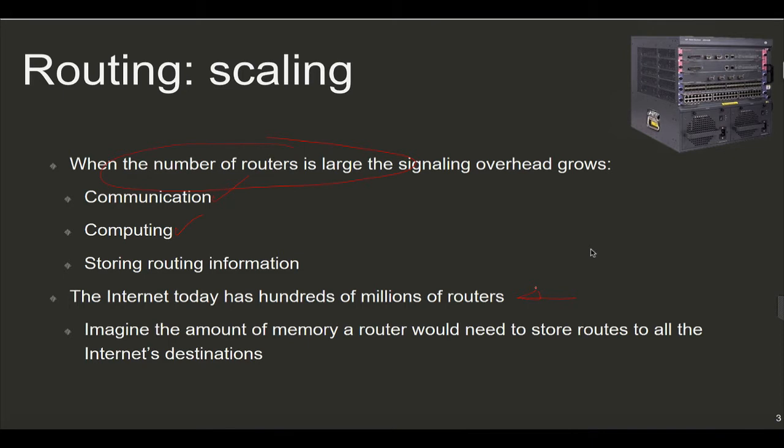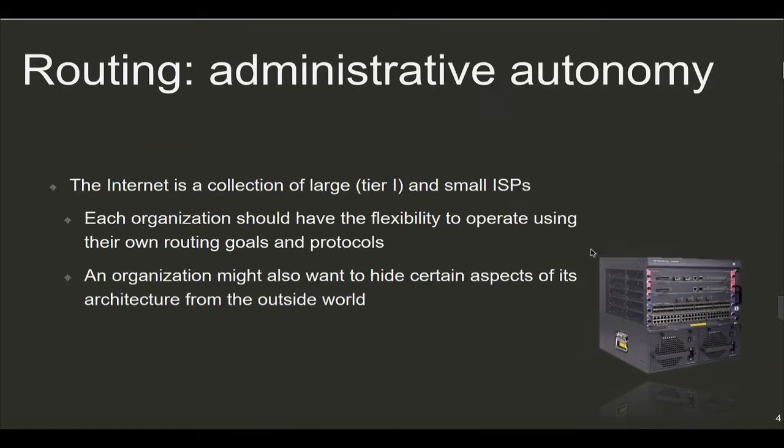Now let's look at the problem of administrative autonomy. So the internet is a very large collection of routers and ISPs, and there's large ISPs, the tier 1 ISPs, and smaller ISPs. And any of these organizations should have the flexibility to operate and use their own routing protocols, any routing protocols they actually decide to run inside their organization.